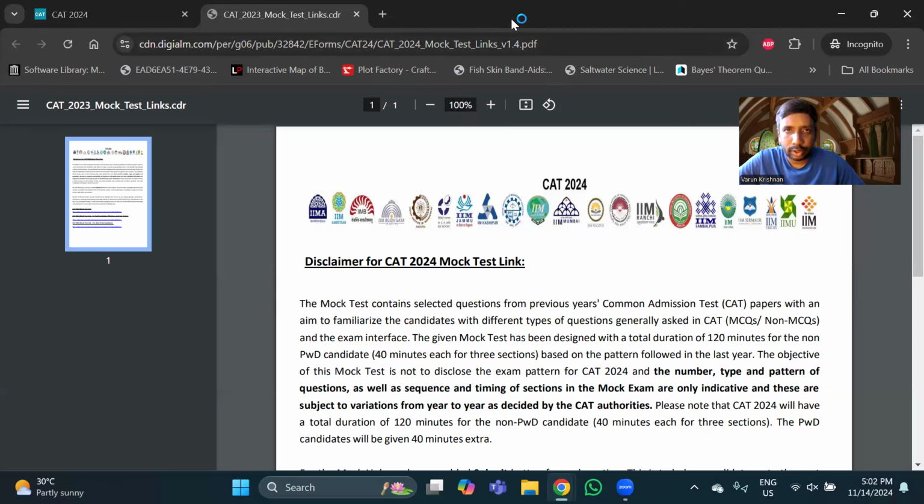Now, if you understand this, and if you have had a look at the paper, you would realize that the pattern of this paper is a bit different from what people had experienced in 2023. The major point of difference is that in the VRC section, there are no fill-in-the-blanks questions. There are only para-jumbles, odd sentence para-jumbles, summary, and reading comprehension questions. And the second very major difference is that the number of questions in the LRDI section is 22 instead of 20. And instead of there being 4 sets, there are 5 sets.